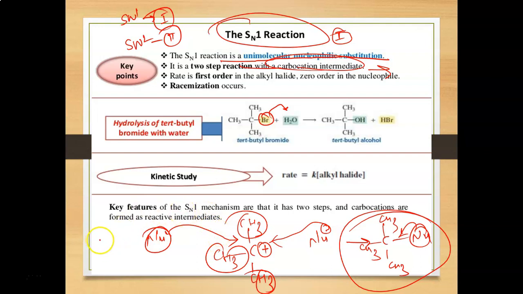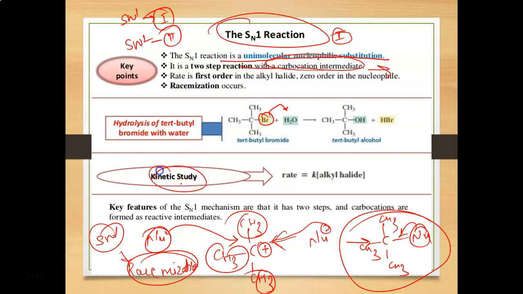So basically in the SN1 reaction type, we get racemization. What do you mean by racemization? Racemization means 50% chance of front side attack and 50% chance of back side attack. It means 50% of the product will be formed with inverted configuration, like inversion of configuration takes place in 50% of the product, and retention of configuration, that is the configuration will be the same, in the other 50% of the product. So there is a 50% chance to form both of the products.